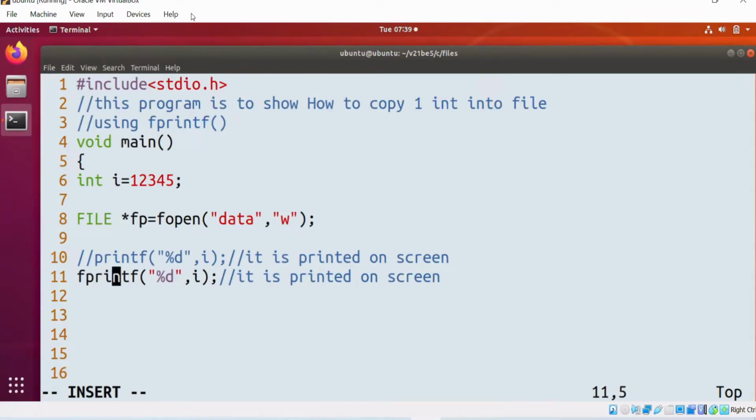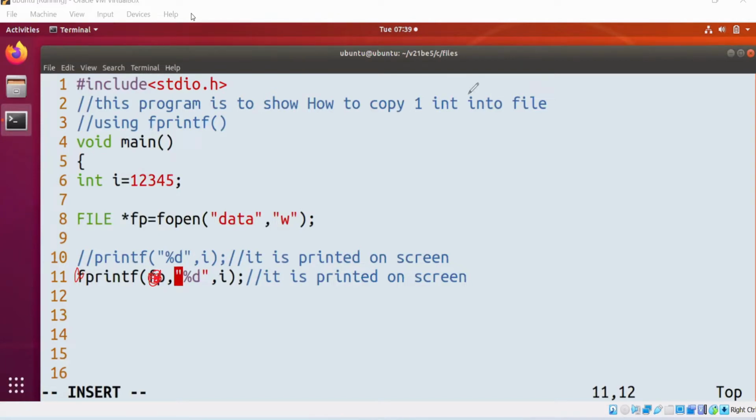First argument is fp. Observe, very important point. If this f is not there and this fp is not there, where is the data printed? On the screen.